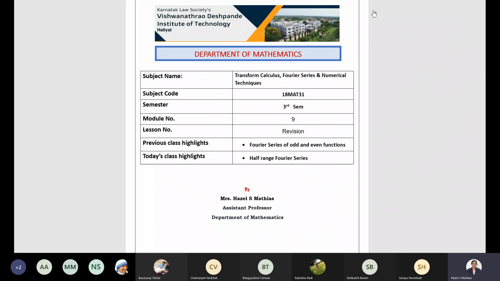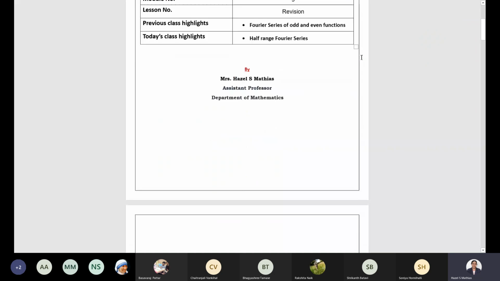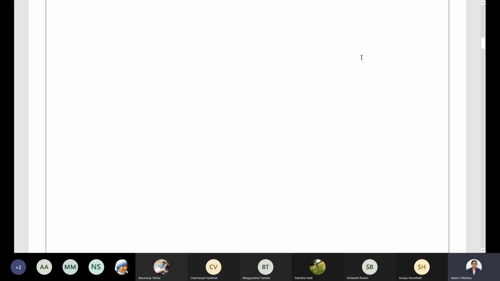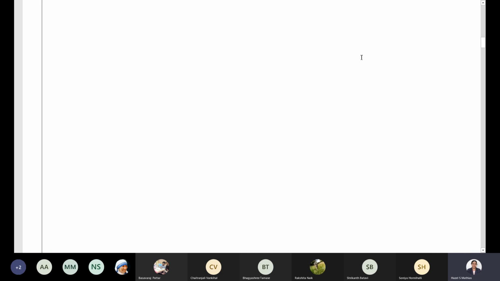In the previous session, we were discussing Fourier series expansion of certain functions with period 2 pi and arbitrary period. I hope everybody is clear with the concept of finding Fourier series expansion in the two intervals, that is, 0 to 2 pi where the period is 2 pi, and the case of arbitrary period.